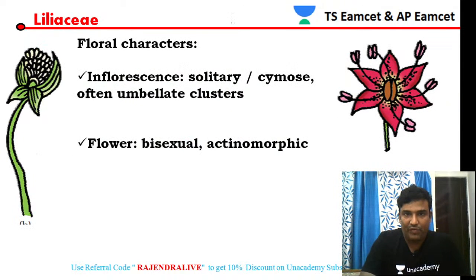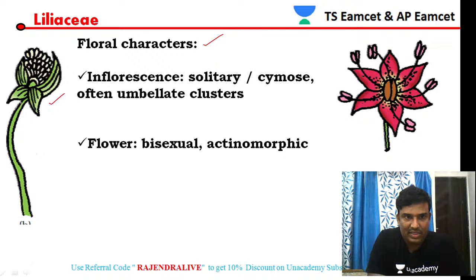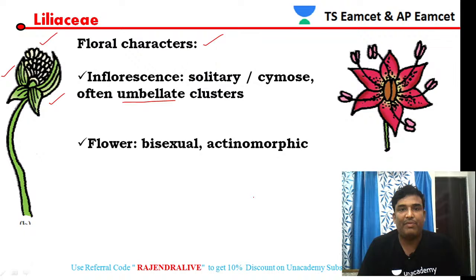Then let us see the floral characteristics, which is about the flower. Regarding inflorescence, this diagram is showing an umbel. The umbel type of inflorescence you can see here is the best example, as in onion or even garlic. You can find the umbel type of inflorescence.